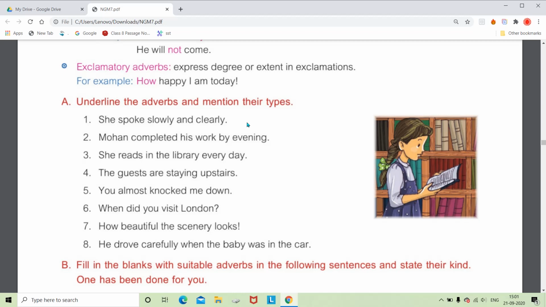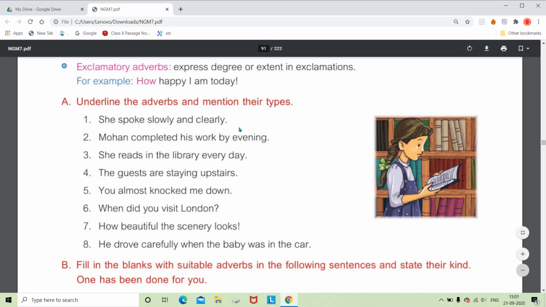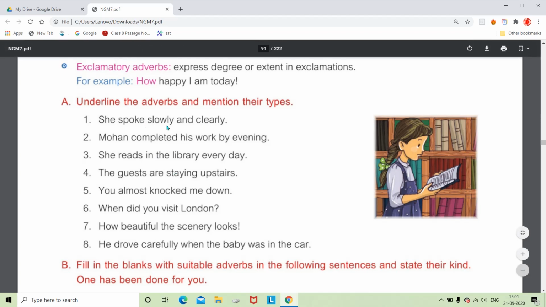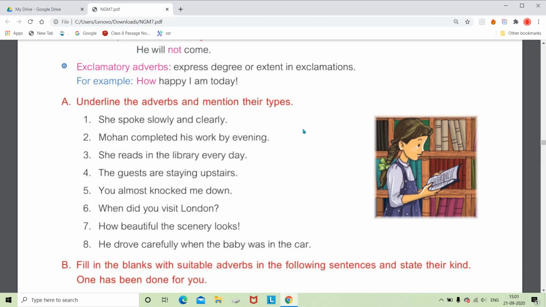So here we can say she spoke slowly and clearly. So how did she speak? The answer is slowly and clearly, and it shows manner, so it is called adverbs of manner. Okay, underline slowly, clearly, and in brackets write adverbs of manner. Then next is: Mohan completed his work by evening. So here we are given the timing, completed when? By evening. So by evening is the adverb which shows us time, so it is called an adverb of time. So underline by evening and in brackets write adverb of time.